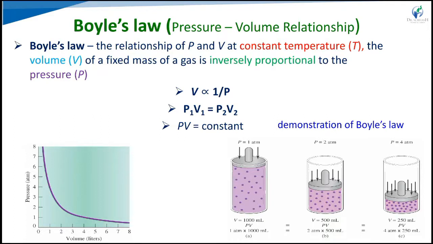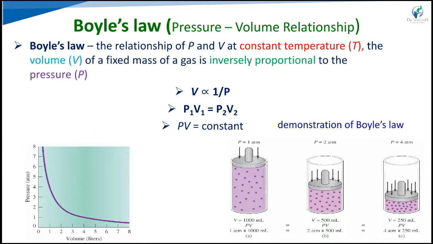So at constant temperature, the volume of a fixed mass of our sample gas is inversely proportional to the pressure. Here the correlation between pressure and volume is inverse. If we increase the pressure, the volume decreases, and if we decrease the pressure, the volume increases. So that is the relation.